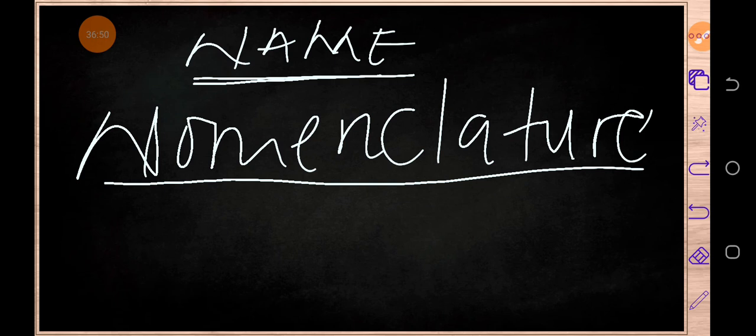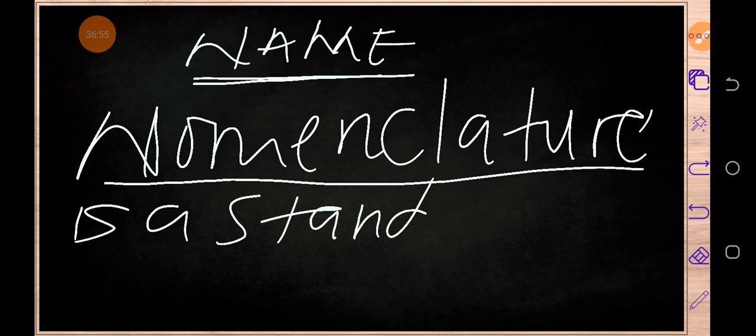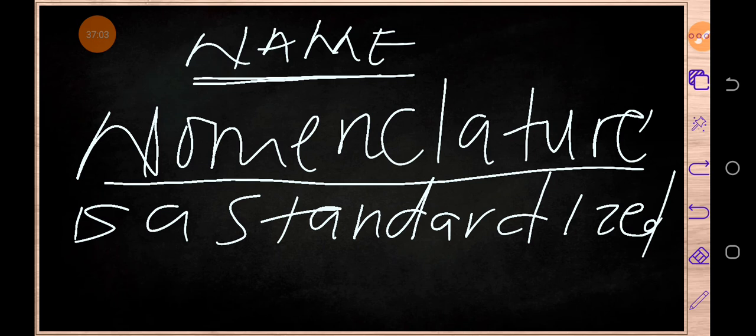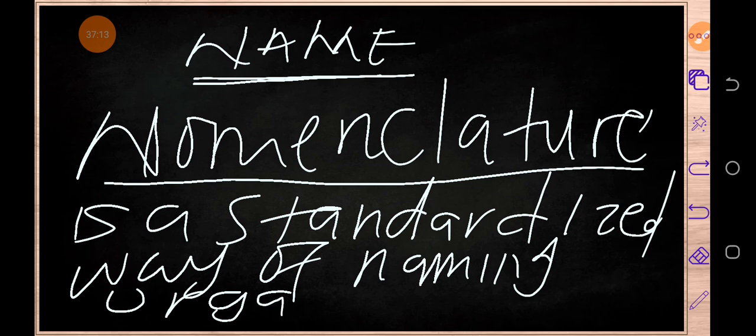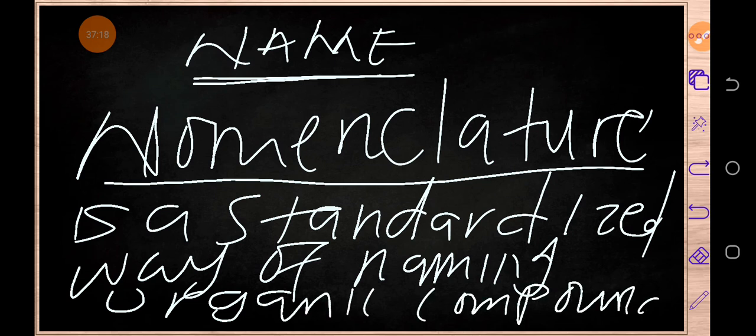It is just a standardized way of naming organic compounds. So the standardized way of naming organic compounds is what we call nomenclature of organic compounds.